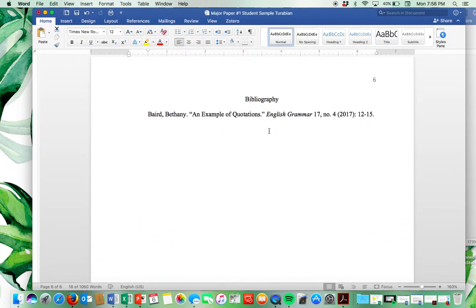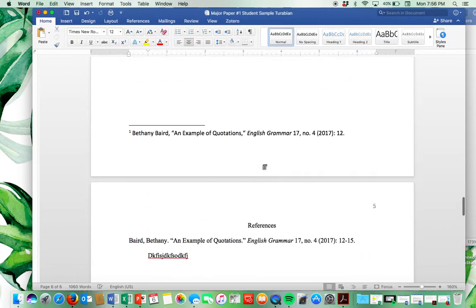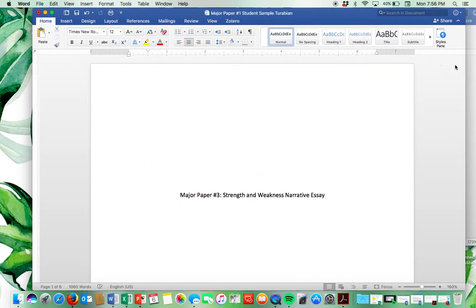And you may be asking, what's the difference between a bibliography and a reference page? The answer is that a bibliography may contain more sources that you didn't necessarily use in your paper, but you just wanted to link them and show them to your reader in case they wanted to follow up for more information on your topic. So this is the Turabian style. If you have any questions about this, you can let me know.